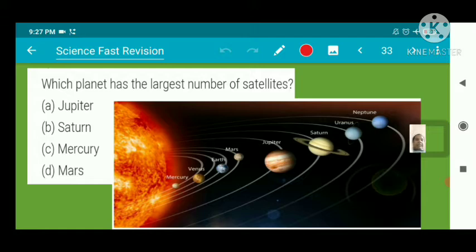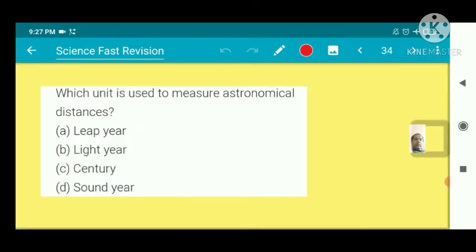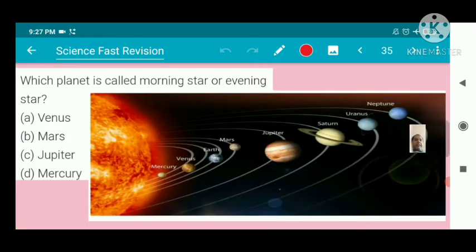Which planet has the largest number of satellites? Saturn. This is Saturn. Which unit is used to measure astronomical distance? Light year. Which planet is called the morning star or evening star? Its answer is Venus. So this is Venus.